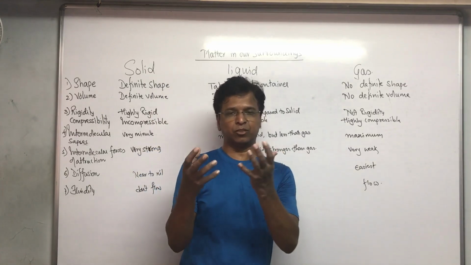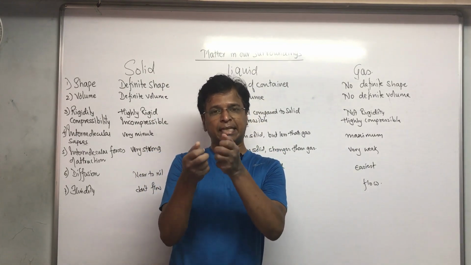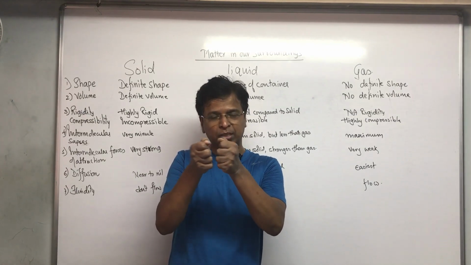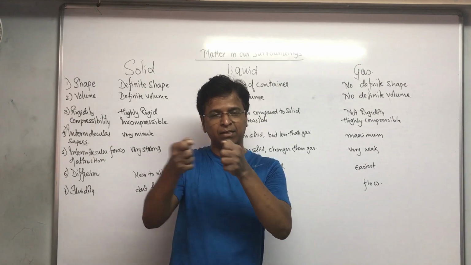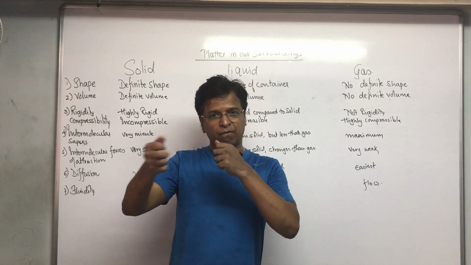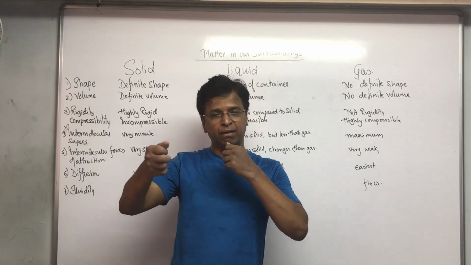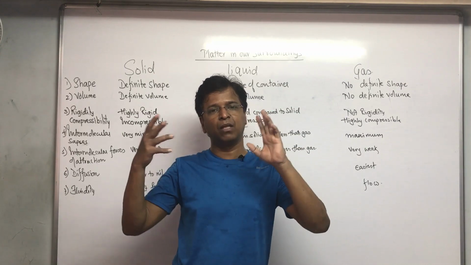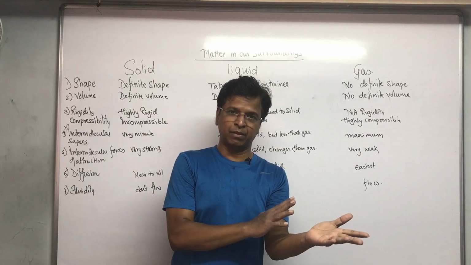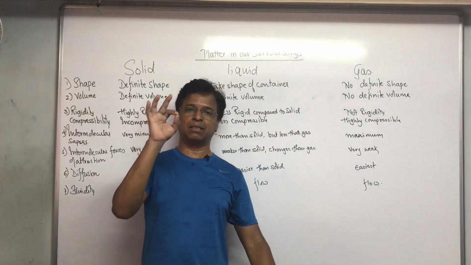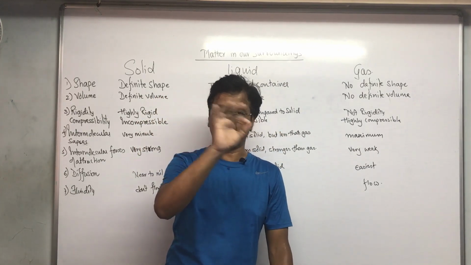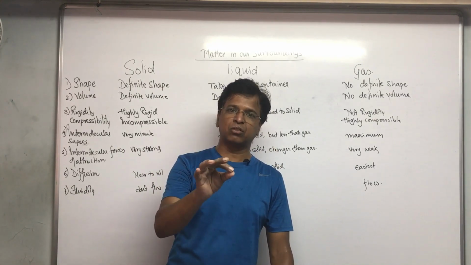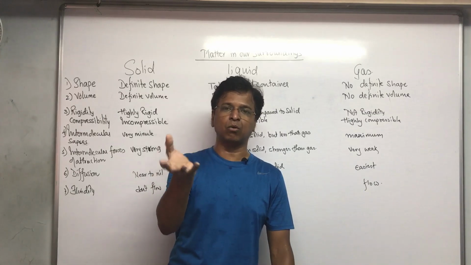I explained to you that when you heat a solid, the particles in the solid gain energy. With that, the motion also increases and the distance between the particles increases. The forces of attraction go on becoming weaker, and slowly, steadily, the form of the matter changes from solid to liquid. This happens at a fixed temperature. For every substance, there is a fixed temperature at which the solid converts into liquid.